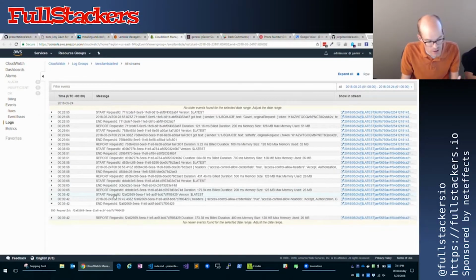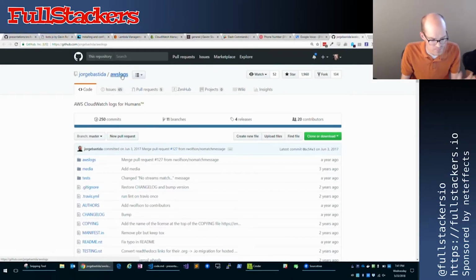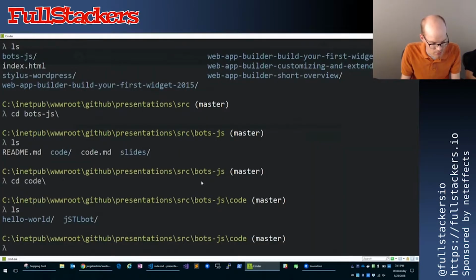Yeah, exactly. So what I found, and maybe someone in here has even better ideas, is this package called AWS logs. You can run this from the command line.